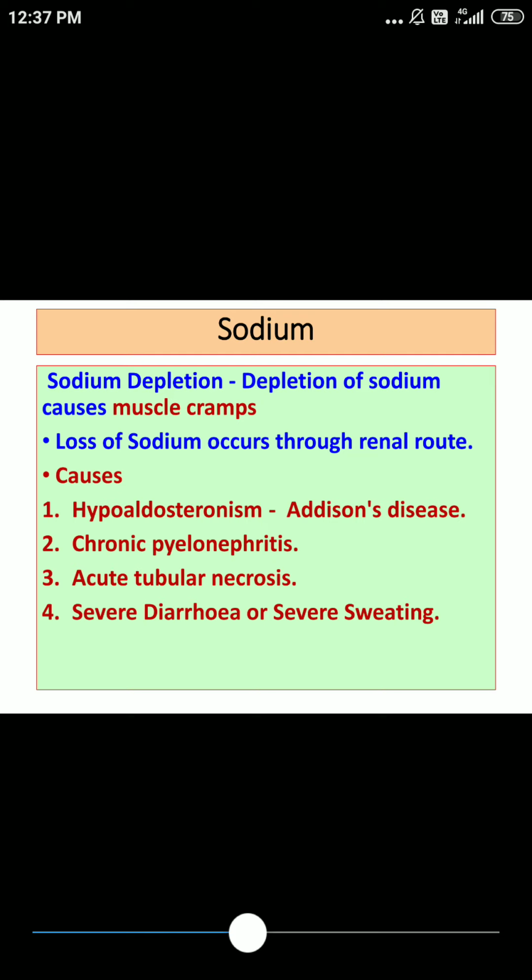We will see what the causes are. What are the various things that can cause excessive loss of sodium from our body? There are so many causes, but I will enlist just the common ones here, leading to hyponatremia, which you can correlate with medicine.